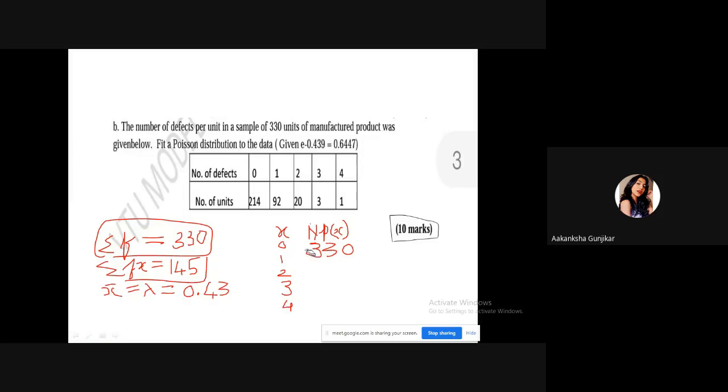Then 93.39. Next is 20.49. Then 3.003. Then 0.297.